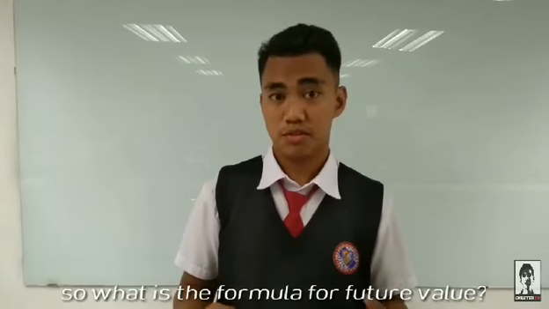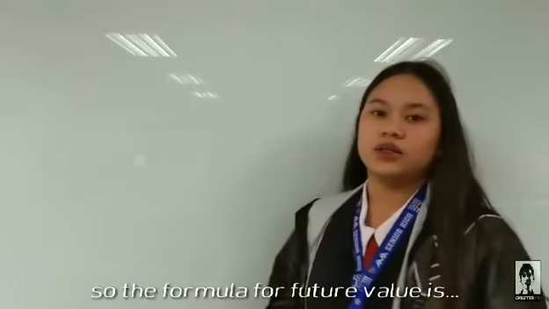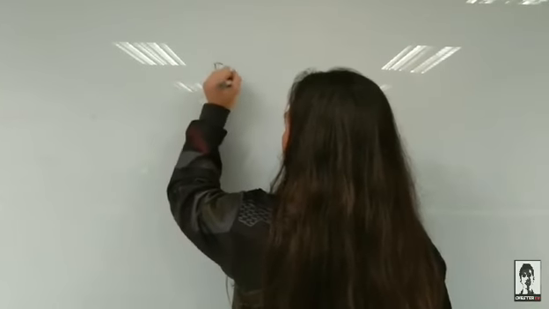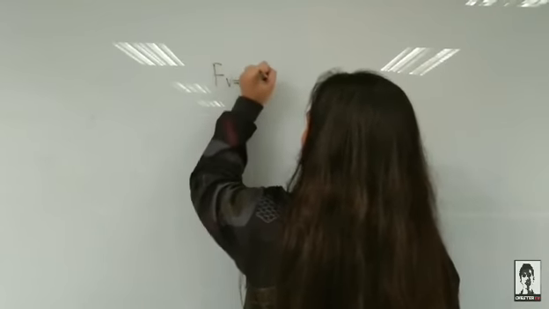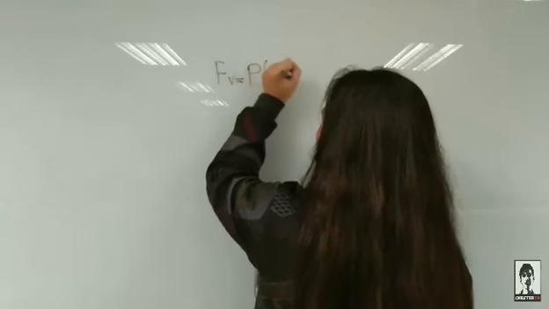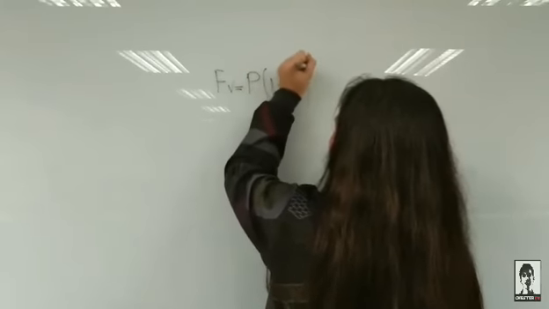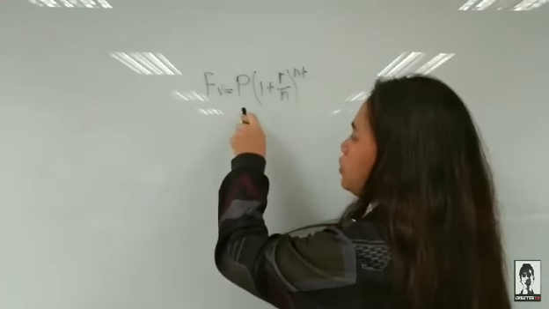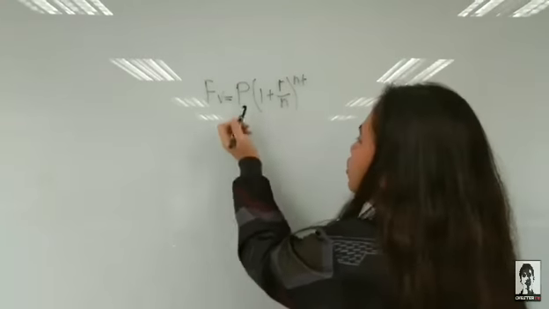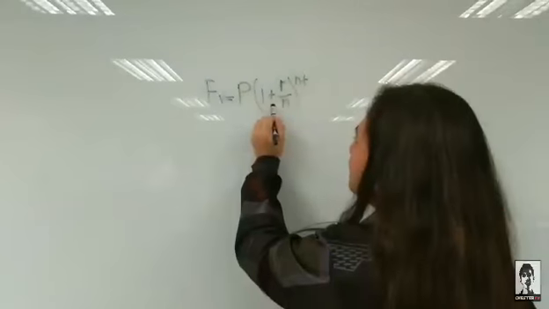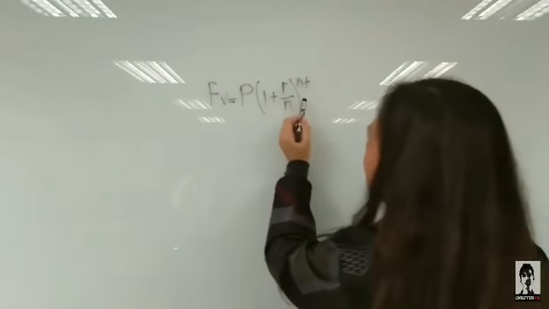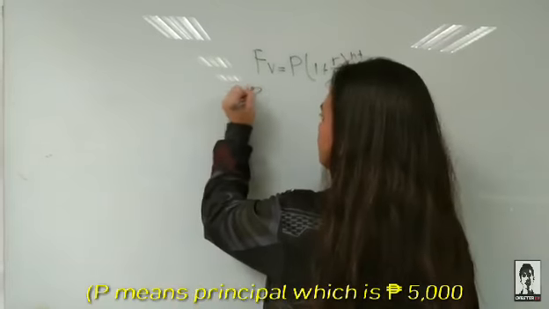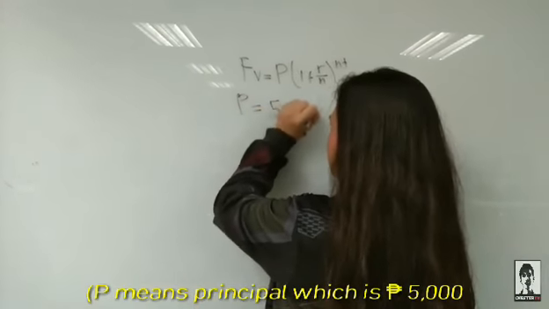So, what is the formula for future value? The formula of future value is FV equals P, which is principal, open parentheses, 1 plus R over N, close parentheses, in exponent of N and T. P is the principal, which is 5,000.